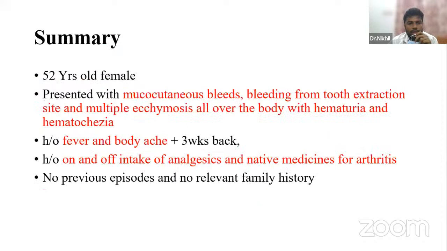Moving to the summary, it was a 52-year-old female presenting with mucocutaneous bleeds, bleeding from tooth extraction sites and multiple ecchymosis all over the body, with hematuria and hematochezia. There's a history of fever and body ache 3 weeks back, and a history of on-and-off intake of analgesics and native medicine for arthritis. There are no previous episodes, and there is no relevant family history.